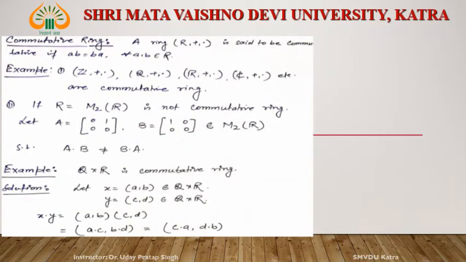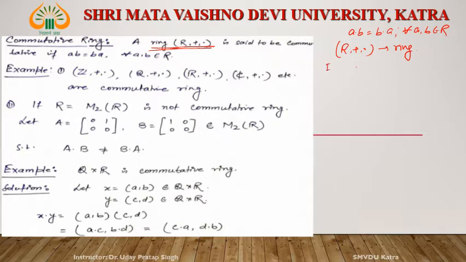A ring (R, +, ·) is said to be commutative if a·b is equal to b·a for all a, b belongs to R. See the algebraic structure (R, +, ·). First condition, this algebraic structure is a ring.